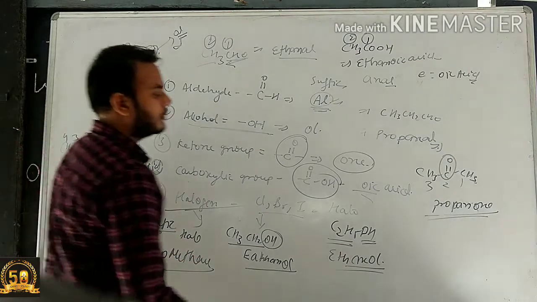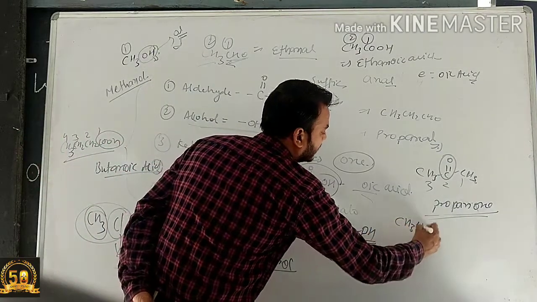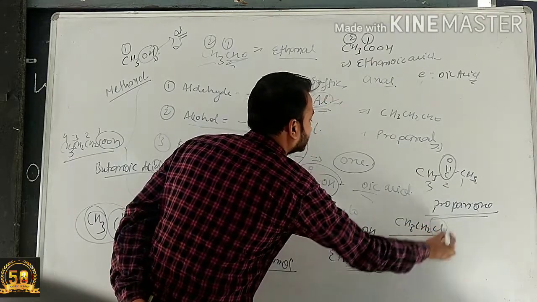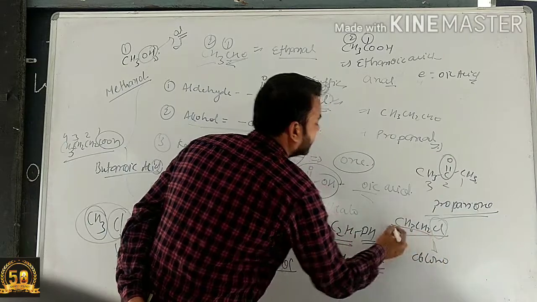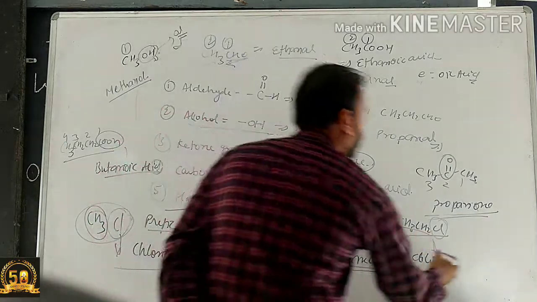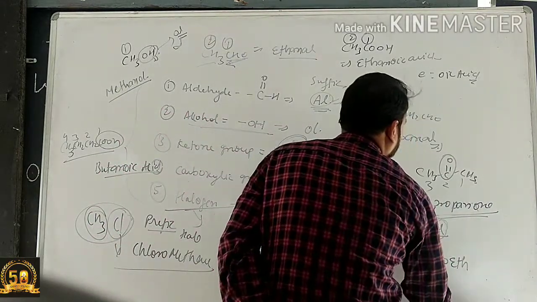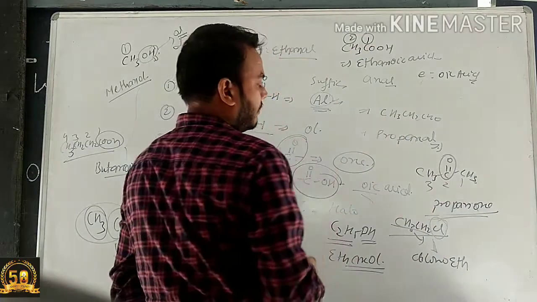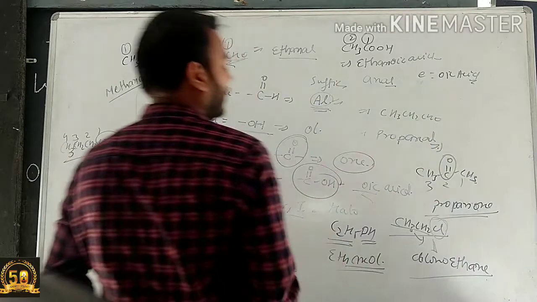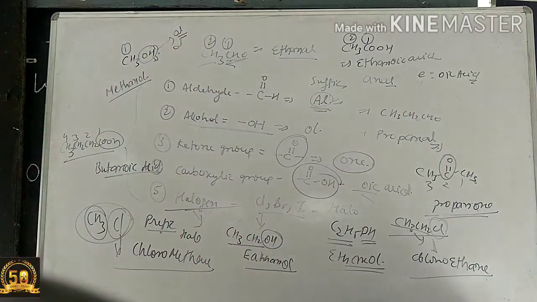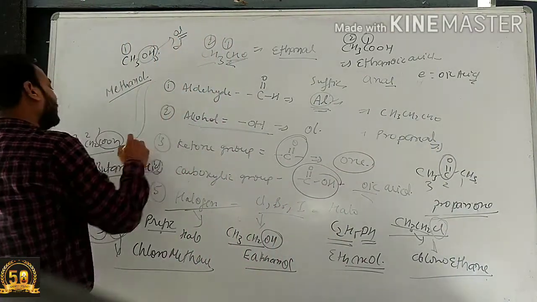Alright, if we're talking about CH3CH2Cl, here is a halogen group, so the naming of the compound has chloro. Here there are 2 carbons, so we use eth. This compound is satisfied by a single bond, so we use ane. The name of this compound will be chloroethane. So these are the naming of the 5 functional